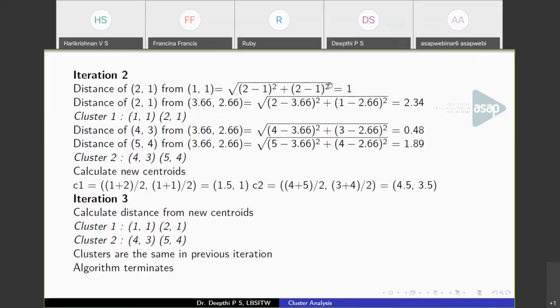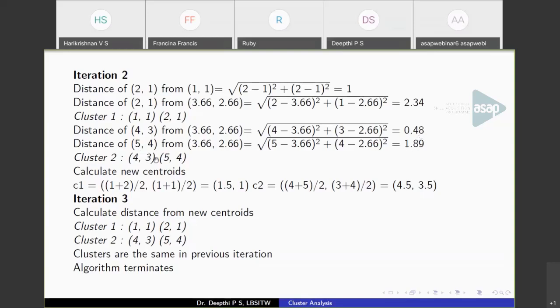So now (2, 1) is closer to (1, 1) than this point. So cluster 1 will have (1, 1) and (2, 1). That is, the point (2, 1) will be assigned to the first cluster. Now take the second point (4, 3), calculate the distance, and you'll get the distance like this, 0.48 and 1.89.